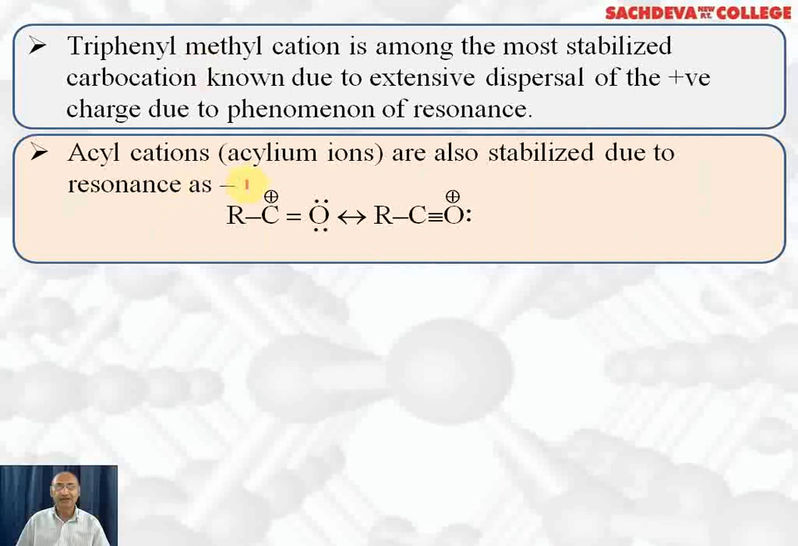Acyl carbonium ion or acyl cation, also called acylium ion, is also stabilized by resonance. Here, carbon has acquired positive charge, oxygen acquires slightly negative charge, and here oxygen has acquired positive charge because it has donated a lone pair of electrons so that double bond formation can take place. A triple bond formation can take place. So acyl cation is also stabilized by resonance as shown.